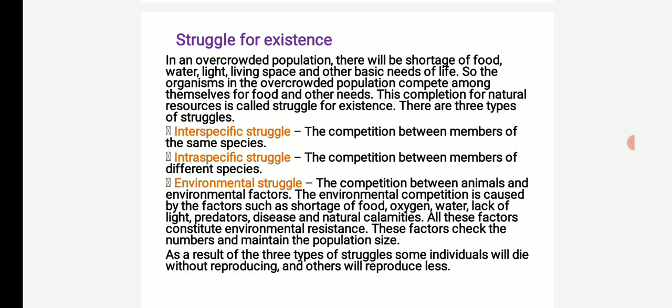The environmental competition is caused by the factors such as shortage of food, oxygen, water, lack of light, predators, diseases, and natural calamities. All these factors constitute environmental resistance. These factors check the number and maintains the population size. As a result of three types of struggles, some individuals will die without reproducing and others will reproduce less.